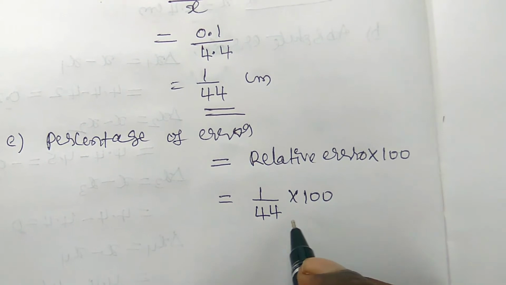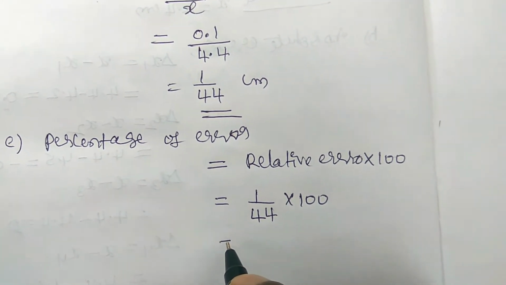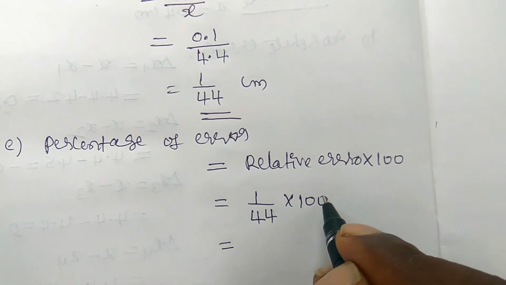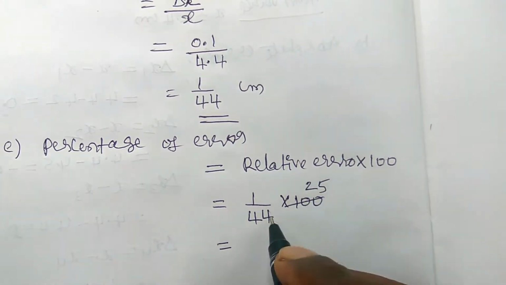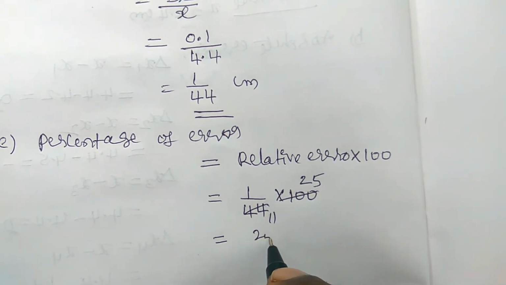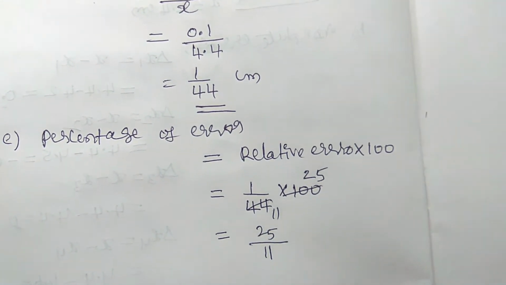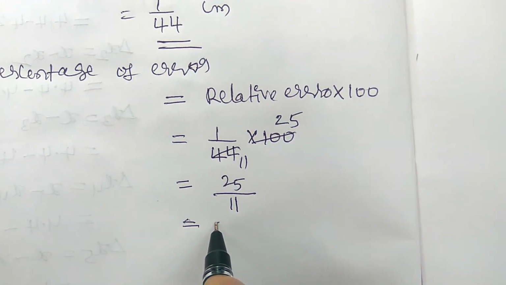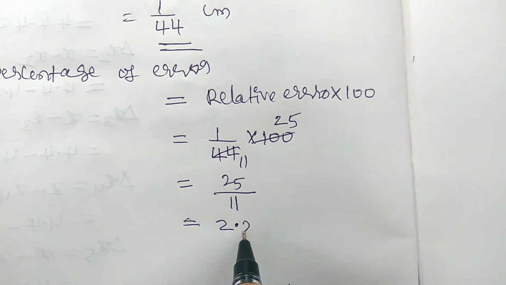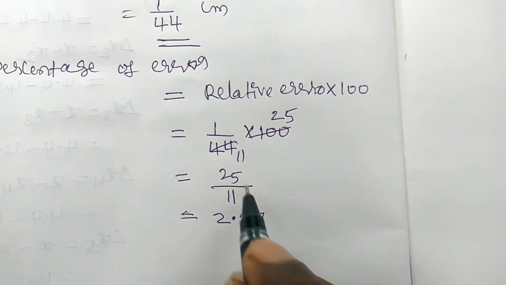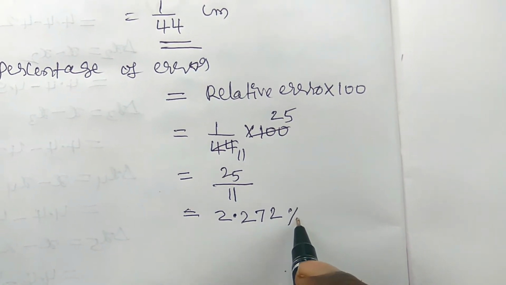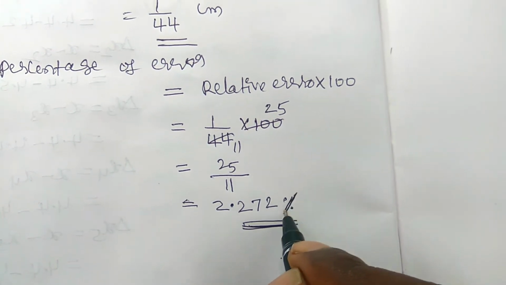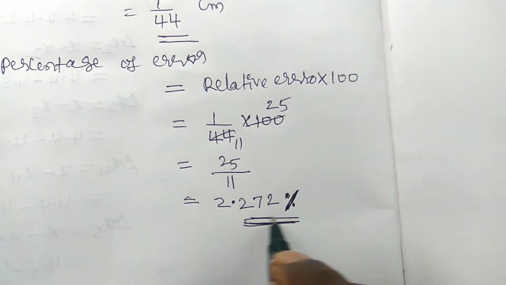So you can find, 44 means 25 fours are 100 and 11 fours are 44, so it is 25 by 11, which is equal to 2.272 percent. So for percentage error, you need to write the percentage symbol with the result.